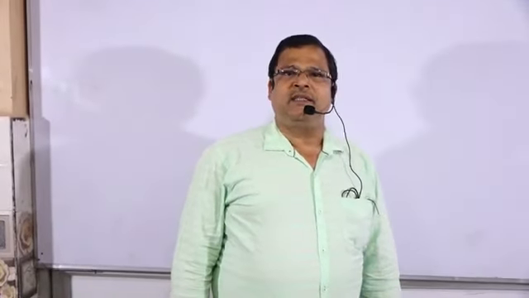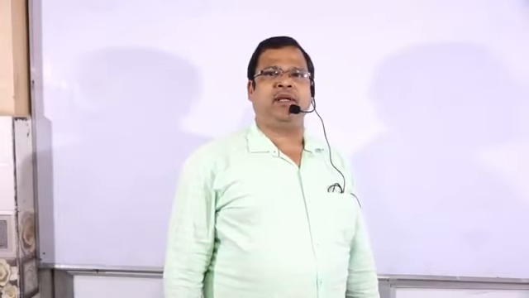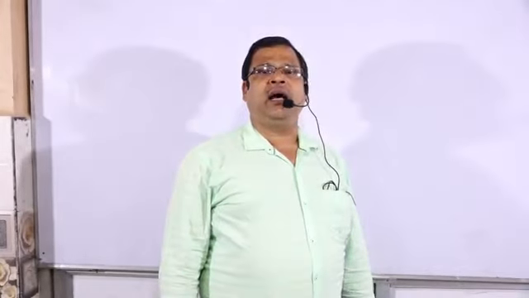Dear students, today we will start the nucleophilic substitution reactions that take place in aryl halides.